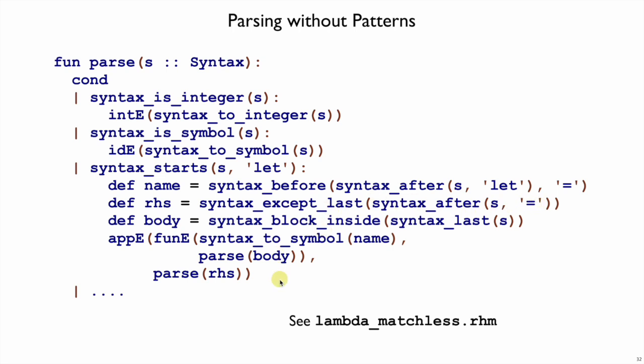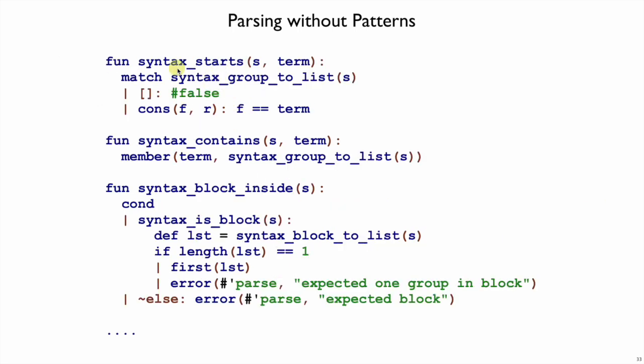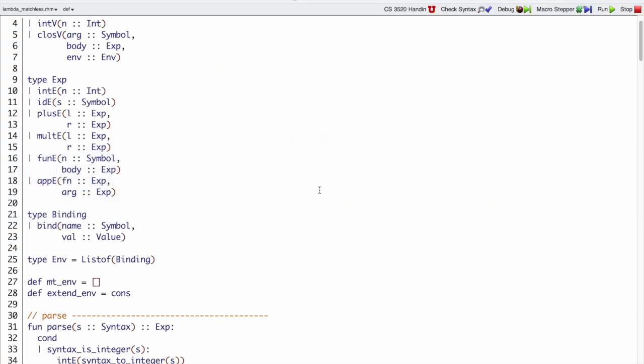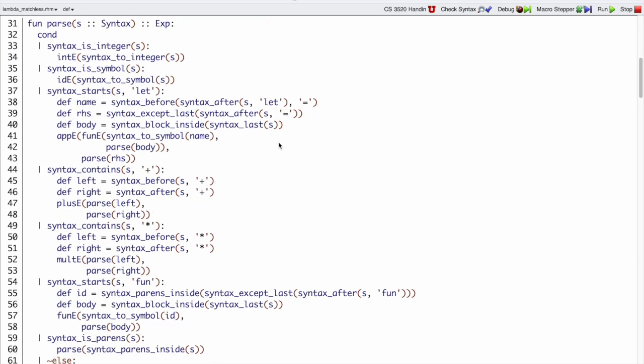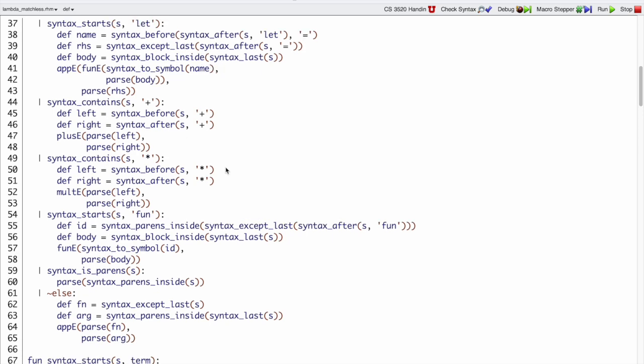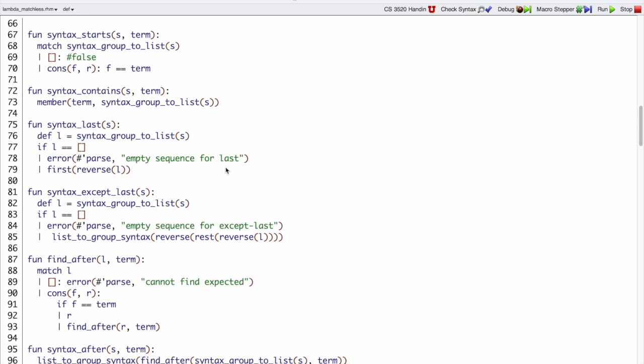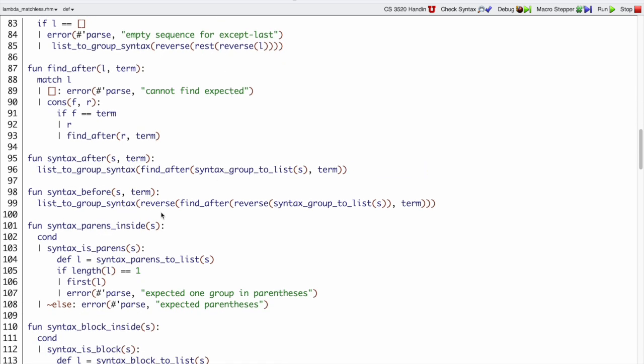And you see, we can write this parser without any pattern matching. We need to write our own little helper functions like syntax starts, which takes this group syntax object, turns it into a list, and checks whether the first thing is a term, and so on. And if we do that fully, it ends up looking like this. So we have a parse here with no match forms, just our helper syntax starts, syntax contains, and so on. So this is a harder way to write the parser, but it means we remove the mystery of pattern matching and template construction. All we have to do is write our helper functions that use these predicates and selectors.